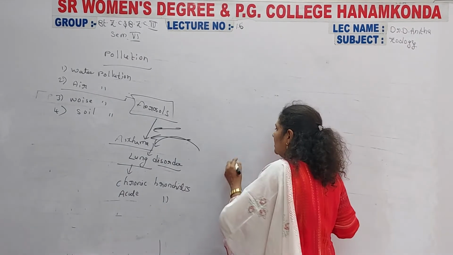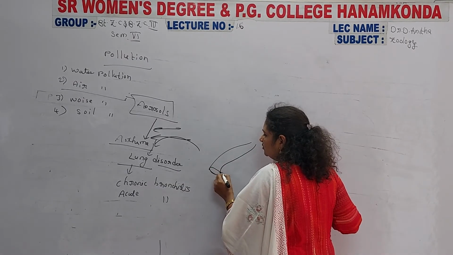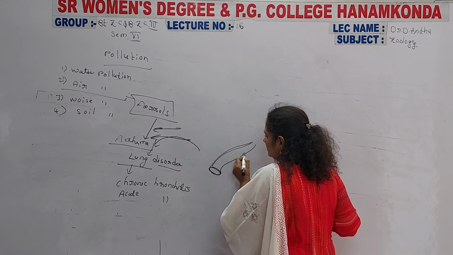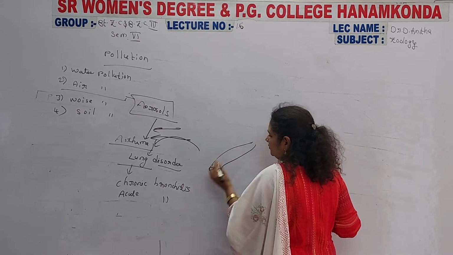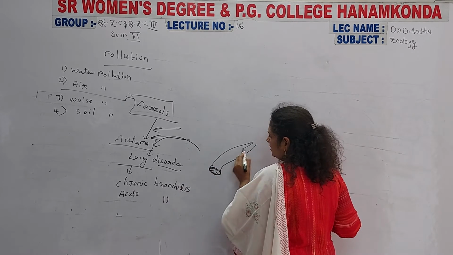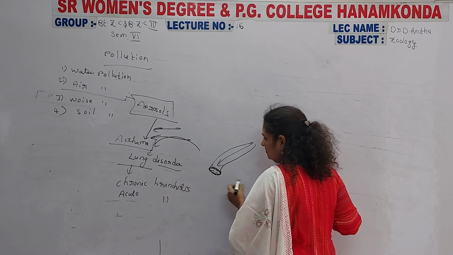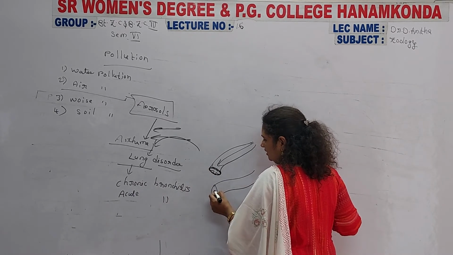Mainly in asthma patients, see, the bronchioles are present inside the air chambers. The air passage is a route, but in asthma patients there is phlegm.